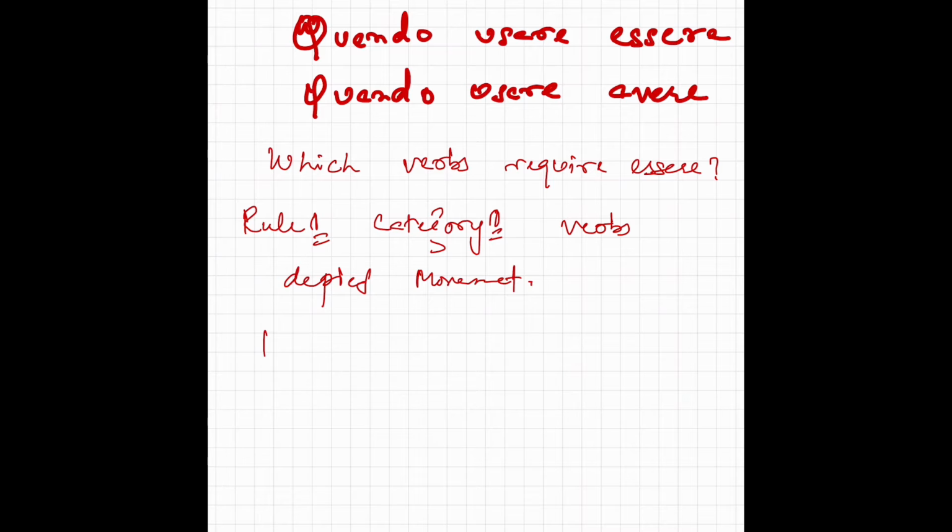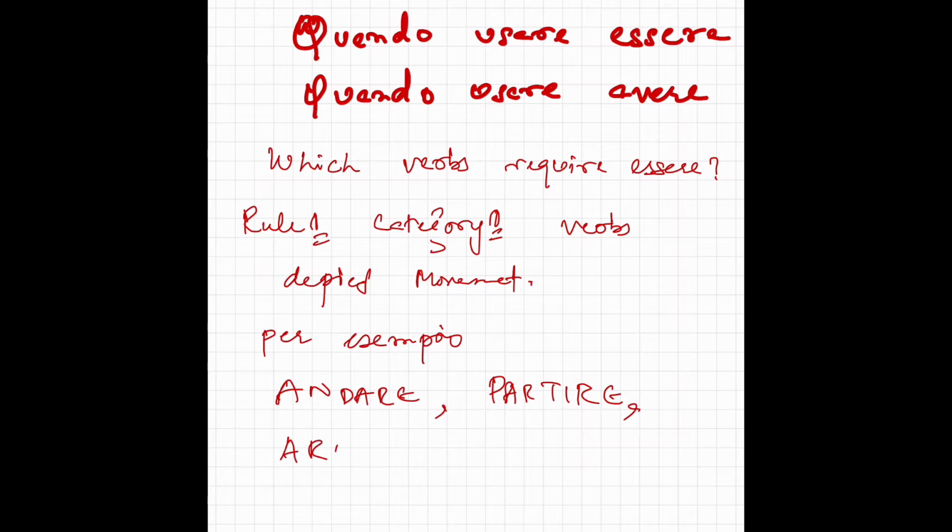For example, per esempio, verb andare, which means to go. Sono andato, partire. Sono partito, arrivare. Sono arrivato, entrare.